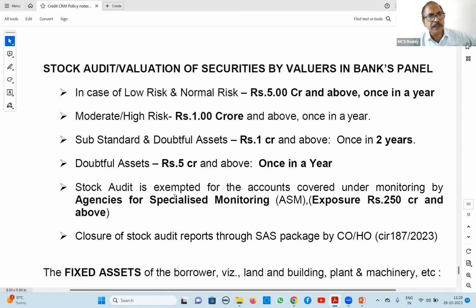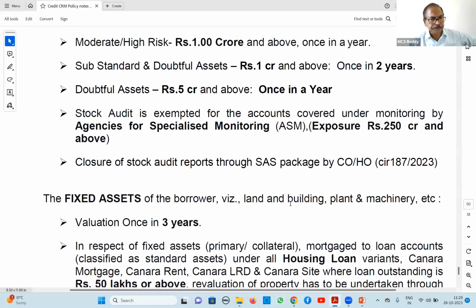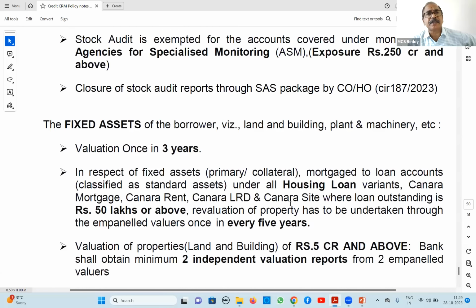Then why another stock audit here? Already somebody is there, he is doing. So it is exempted, right? Next, closure of stock audit through SAS package by CO or HO. Next, valuation of fixed assets.